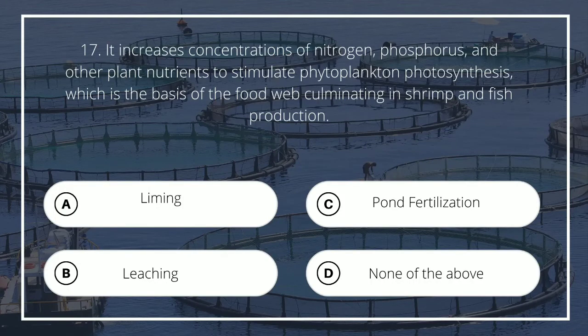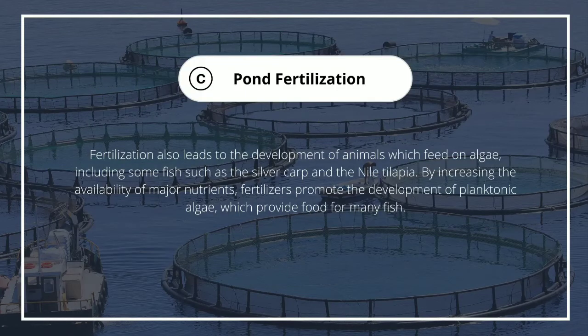Number 17. It increases concentrations of nitrogen, phosphorus, and other plant nutrients to stimulate phytoplankton photosynthesis, which is the basis of the food web culminating in shrimp and fish production. A. Liming, B. Leaching, C. Pond fertilization, D. All of the above. The answer is C. Fertilization also leads to the development of animals which feed on algae, including some fish such as the silver carp and the Nile tilapia.